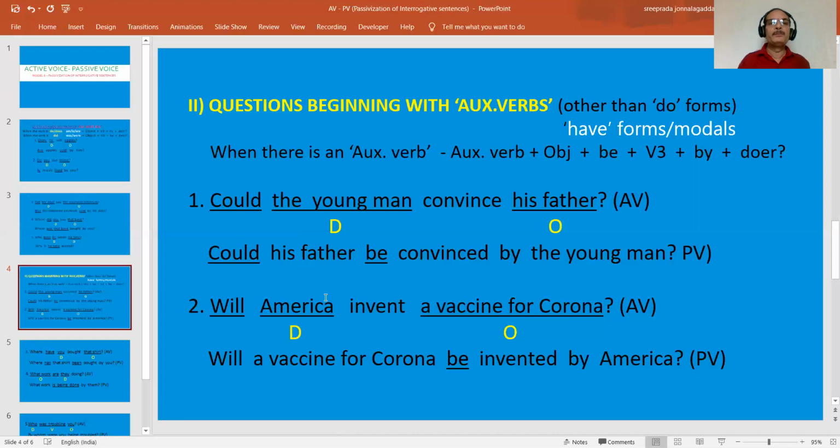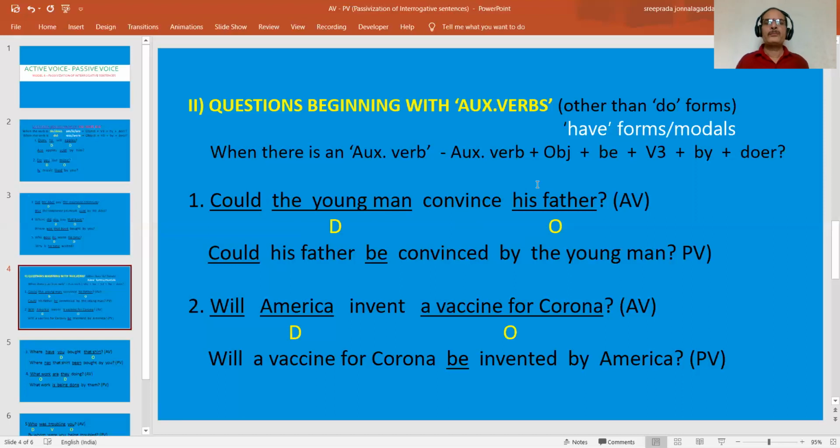It is a modal verb. The young man, it is the doer. Could convince. Could the young man convince? So convince is the main verb here. Could convince, that is the verb phrase, and it is split by this subject doer, the young man. So could the young man convince whom? His father. His father is the object.